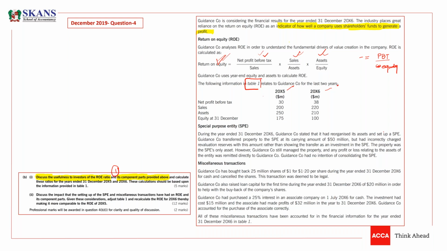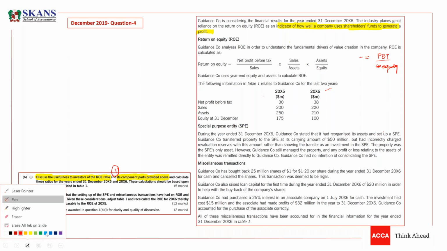Okay. Now, guys, just calculate some ratios. Okay, let me calculate these ratios, then we will explain this. For 2000x5 and 2000x6.